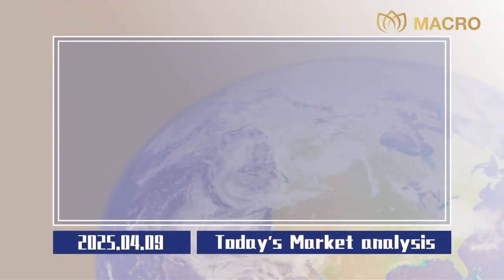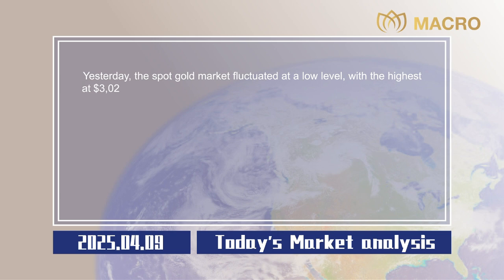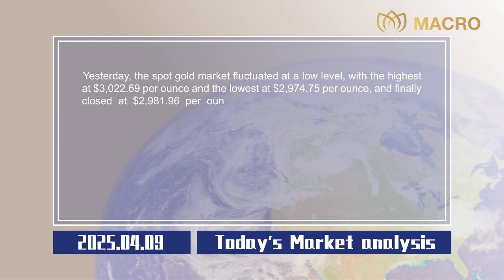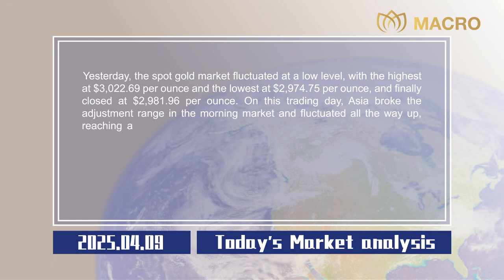Market analysis. Yesterday, the spot gold market fluctuated at a low level, with the highest at $3,022.69 per ounce and the lowest at $2,974.75 per ounce, and finally closed at $2,981.96 per ounce. On this trading day, Asia broke the adjustment range in the morning market and fluctuated all the way up, reaching a maximum of $3,020.48 per ounce, and is currently trading around $3,016 per ounce.